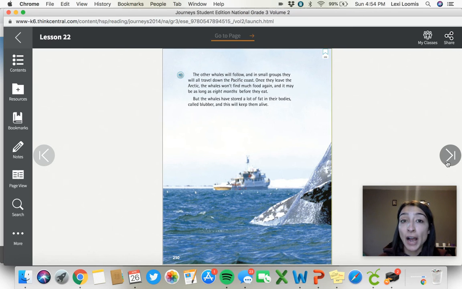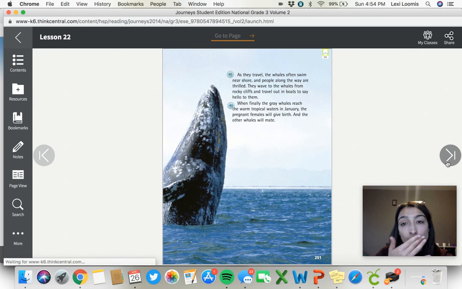What they do is they find a few other whales that they travel with. When this first starts, the female whales go out first, and then the male whales follow them. They can be traveling for 8 months, so they have to eat as much food as they can, and their body holds it. Their body takes this fat in and holds it for all of the time that they are not eating.